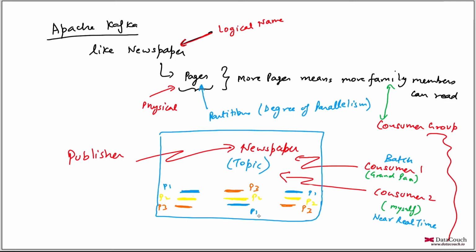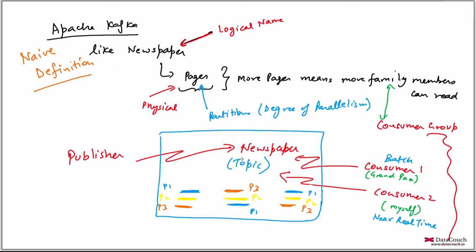So this is a very high level analogy of what Apache Kafka is. Apache Kafka is a kind of publish-subscribe system. Initially it started with that, but later on it evolved into a complete event streaming platform. But for the time being, just understand it's like a newspaper. This is a very naive definition, something relating to the real world.